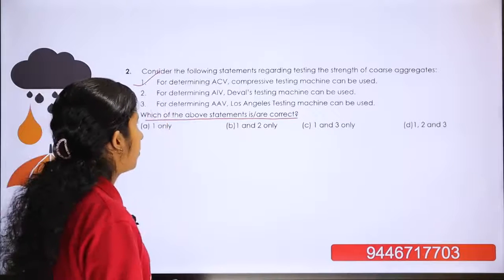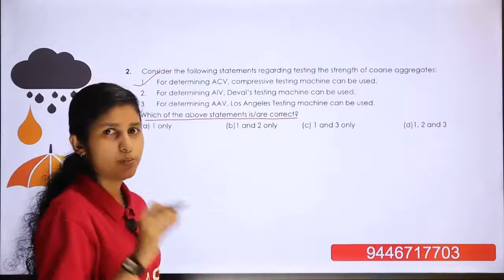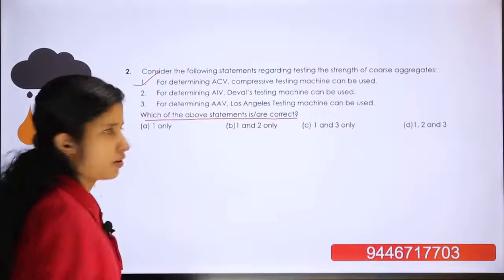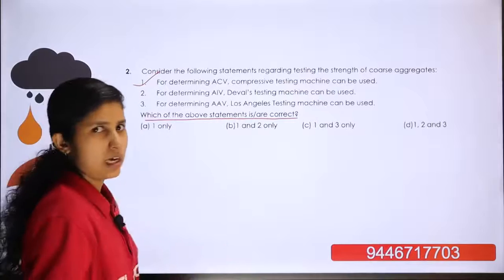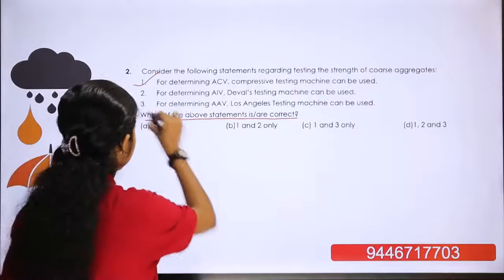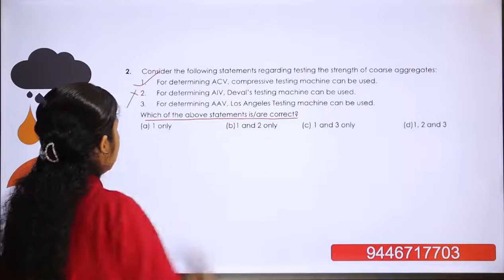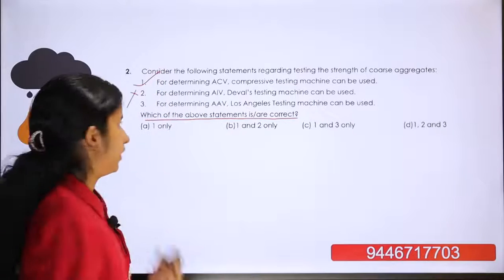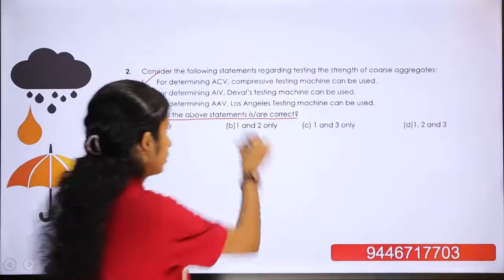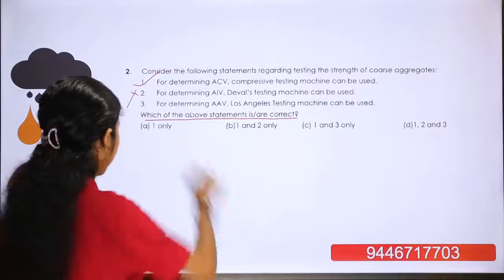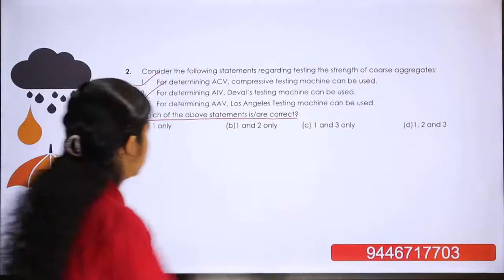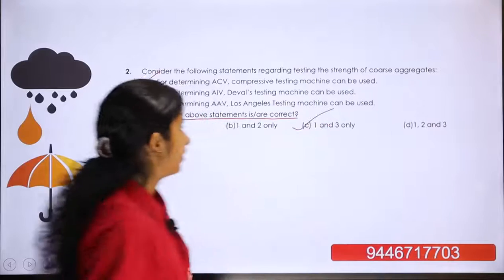Then for determining AIV, aggregate impact value, a Dewalt testing machine can be used. It is a wrong answer because we are using an aggregate impact testing machine. And for determining AAV, that is aggregate abrasion value, we are using the Los Angeles testing machine. It is also a correct statement. So our answer is option C, 1 and 3 only.